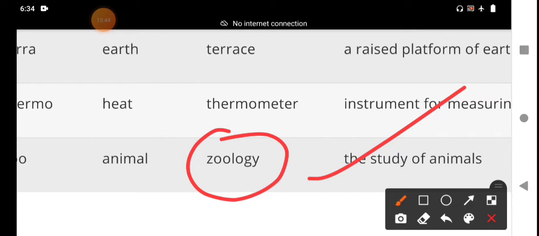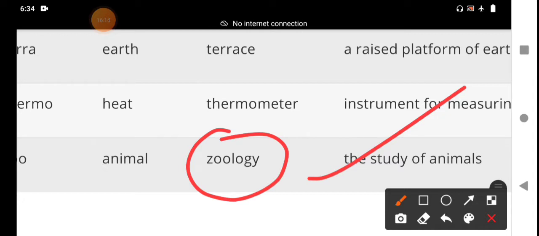It is a major subject in the biological sciences.